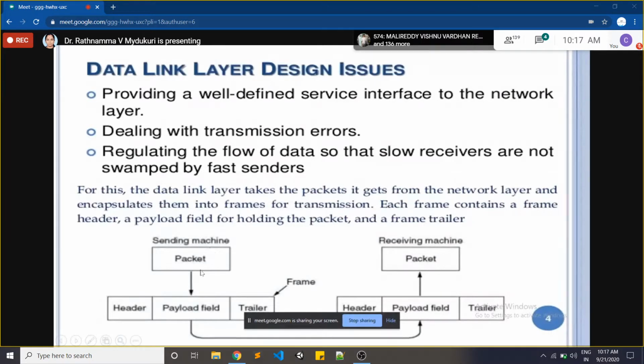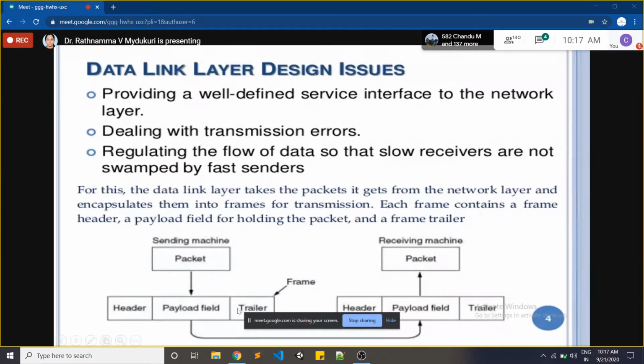Already I have told you that the data in the network layer will be in the form of packets. Now, when these packets move from the network layer to the data link layer, they are converted to frames. Each packet is divided into some number of frames. This is the structure of a frame. A frame contains three fields: header field, payload field, and trailer field.